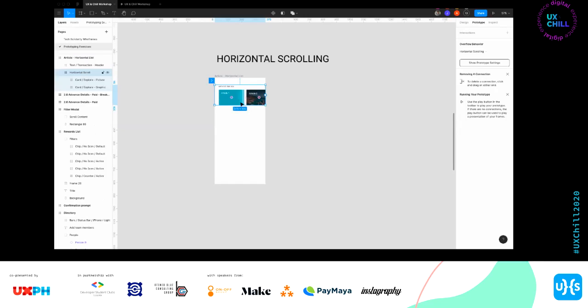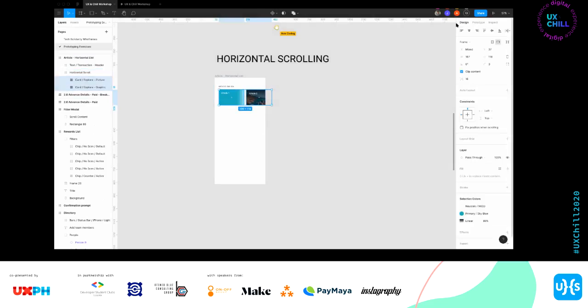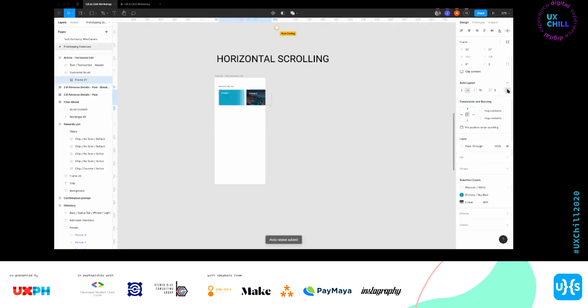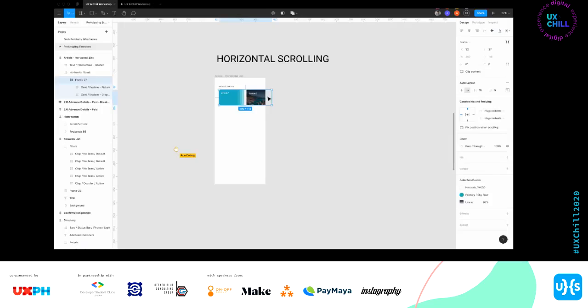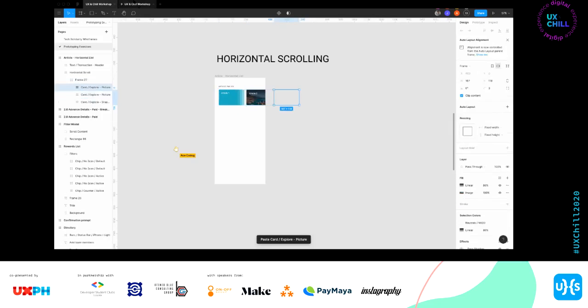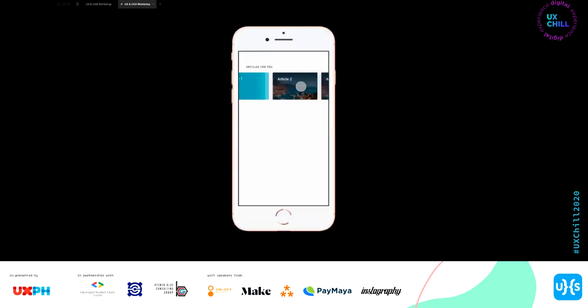And then, what I would actually do next is, yung dalawang article, yung dalawang card na to, I would group it. I would apply auto layout on it. So, in here, sa right side, I'll add auto layout. Para pag nagdagdag ako ng bago, it's gonna automatically apply the spaces in between. What do I mean by that? So, in here, sa prototype, ganyan siya. Works well. Copy-paste ko lang to. May pangatlo na ako.